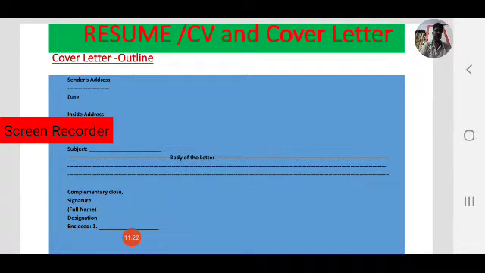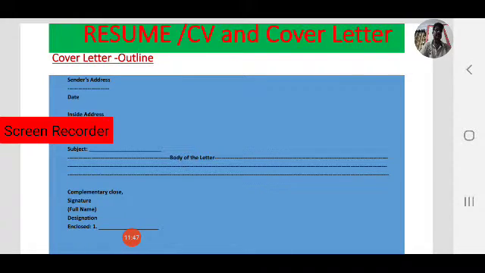Next, salutation. Different salutations may be used, like sir or dear sir, madam, dear madam. If you don't know whether the head of the company is a man or a woman, then you write sir oblique madam.